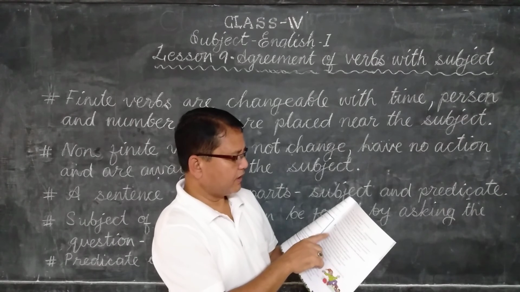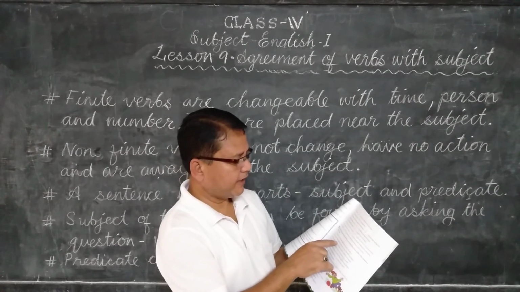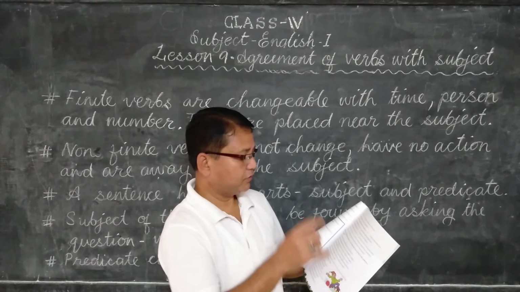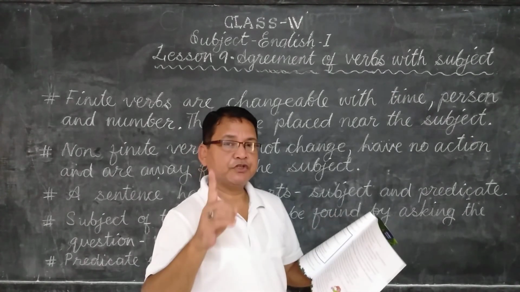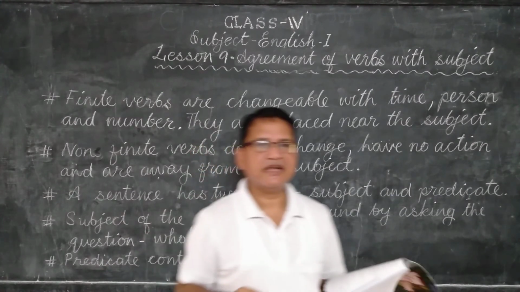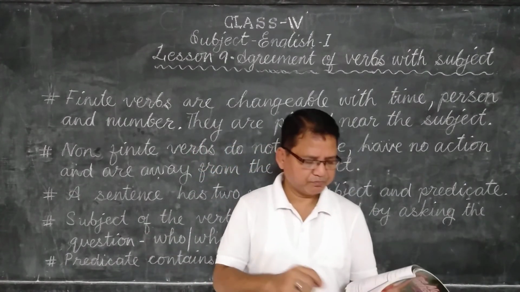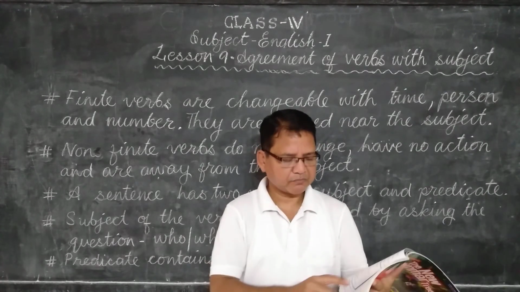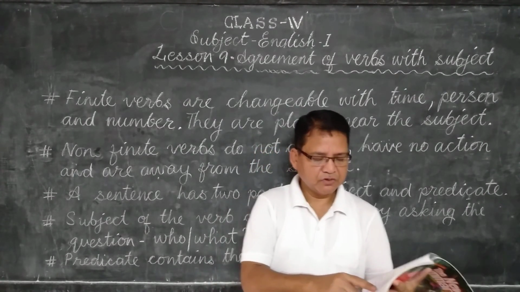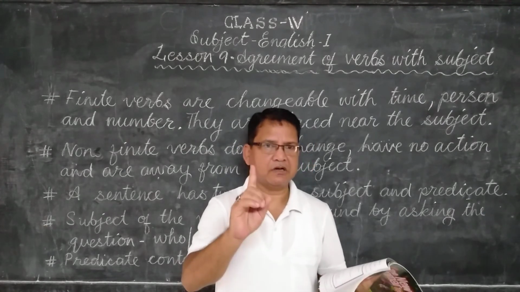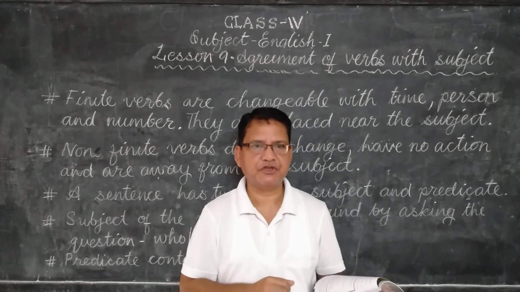Number 2. Everyone blame Sohail whenever the class are punished. Now, what is wrong? Everyone, singular. Singular present tense, the verb must have s or es. So, everyone blames, add s. Everyone blames Sohail whenever the class is, single class, is punished.